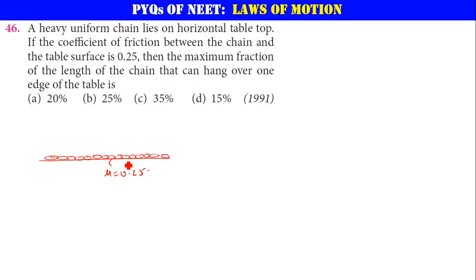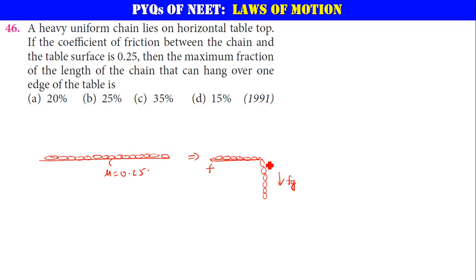Let us say some fraction is on the table and another fraction is hanging like this. Because of mg it will try to fall down, but because of friction it will try to stay back. This chain should not fall down, which means the frictional force and gravitational force should be balancing each other.